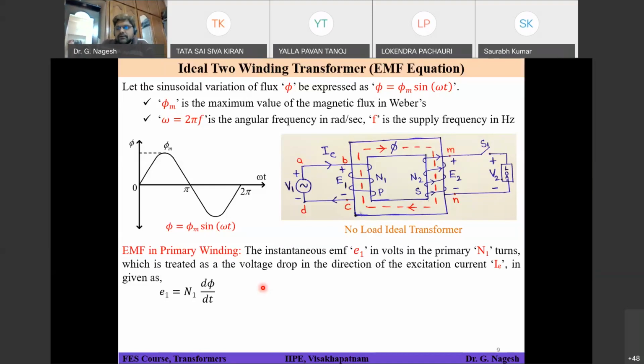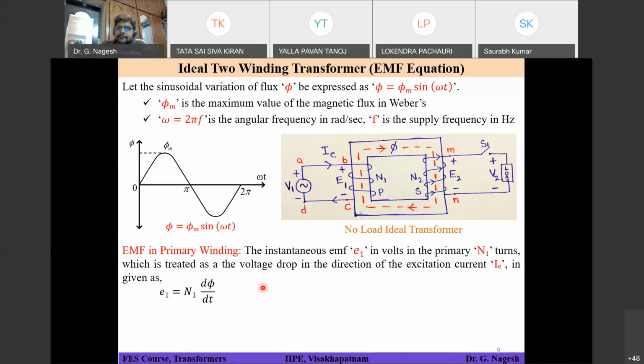Can you convert that cos into the equivalent sine? So sine of pi by 2 plus omega t. Is it correct? Did everyone get that basic expression?